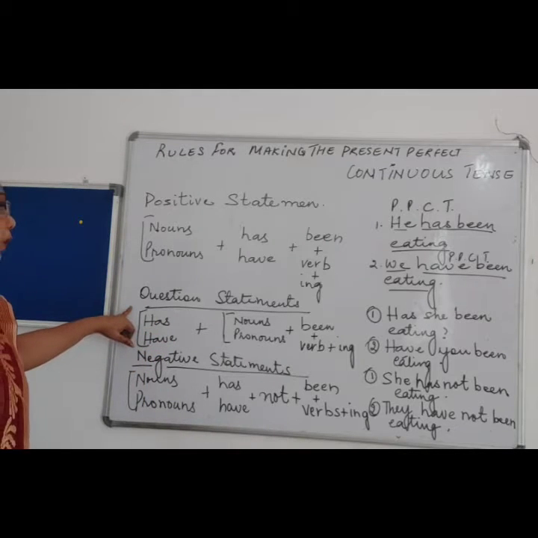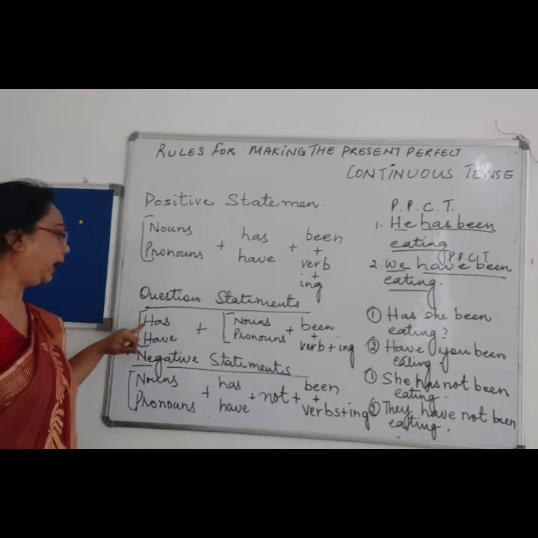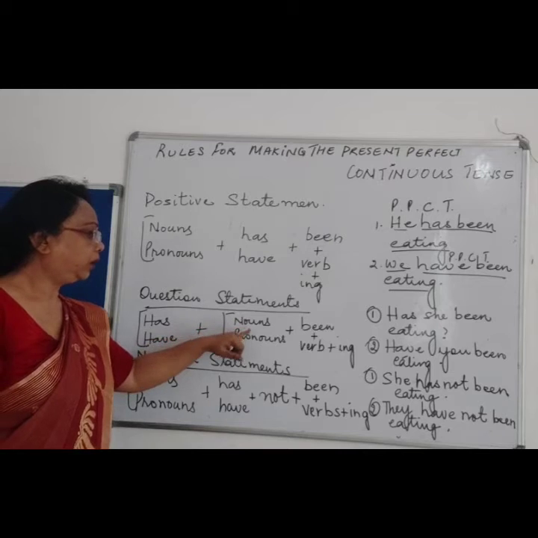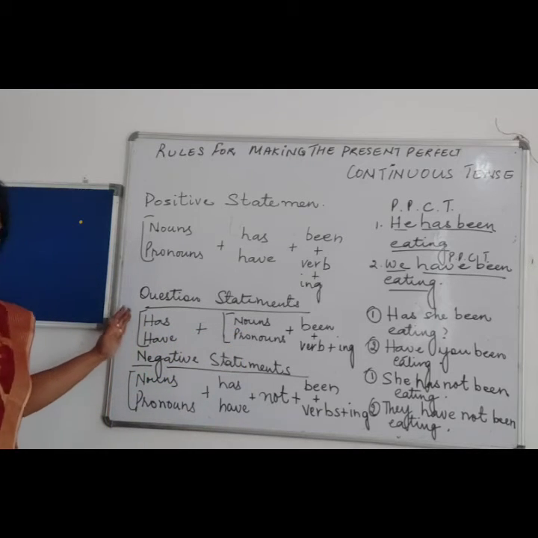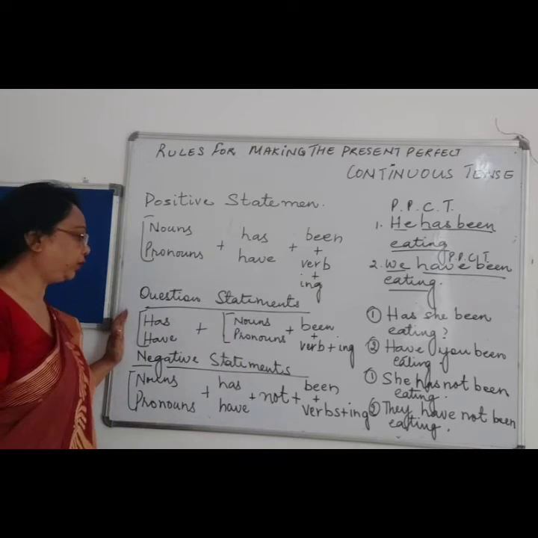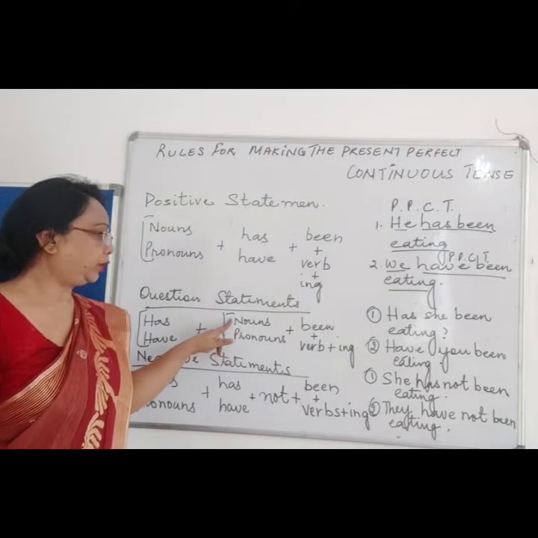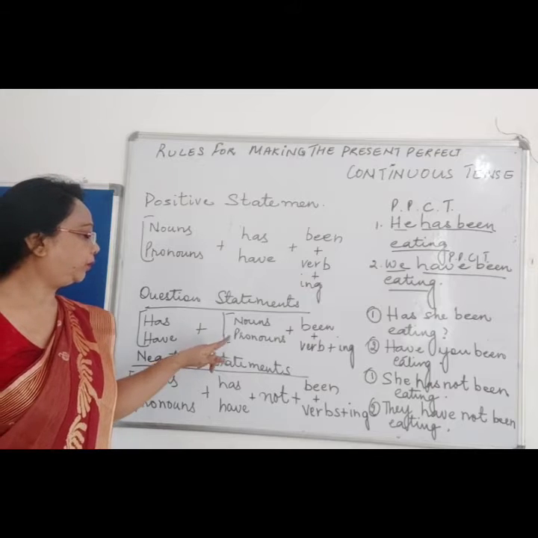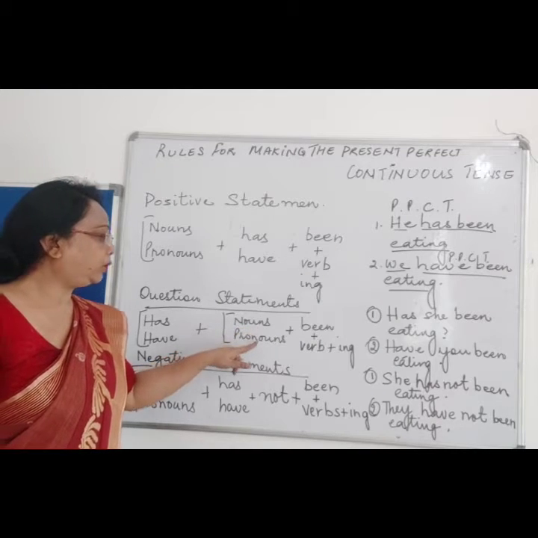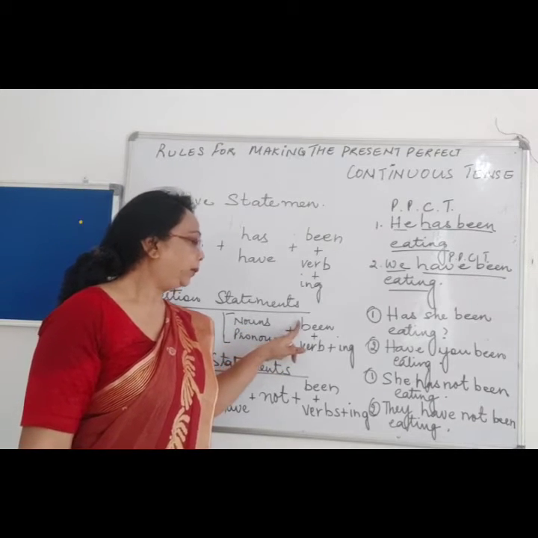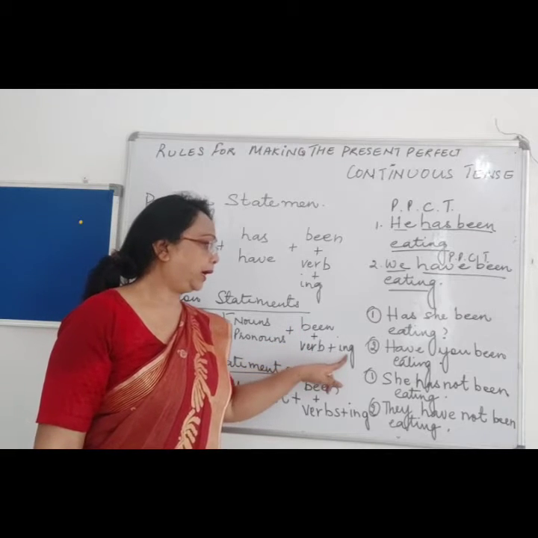Simple. For the question form, first the has or have will come in front. So has plus the singular noun or pronoun, then been and the verb plus ing.